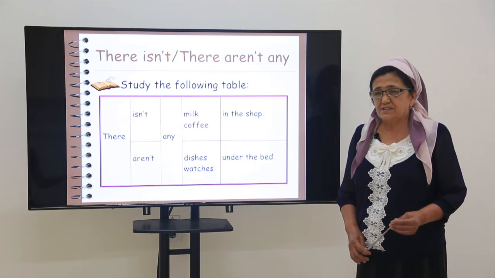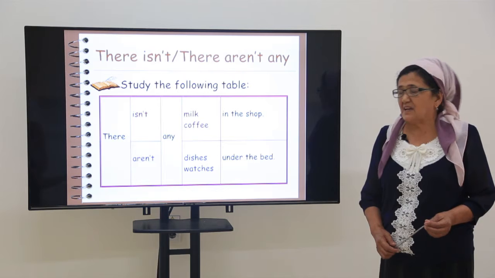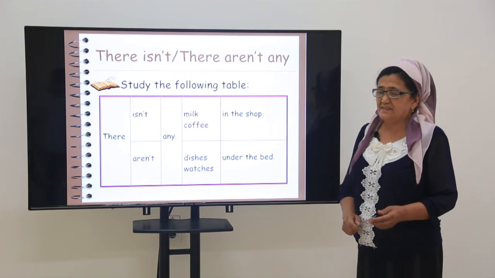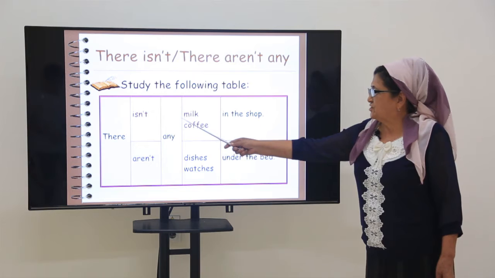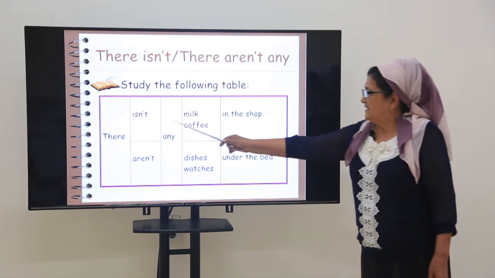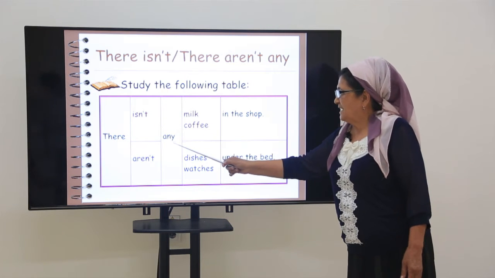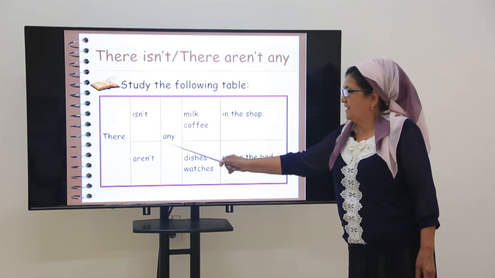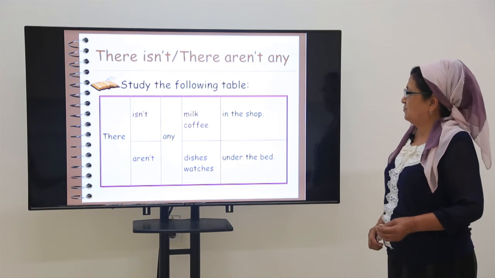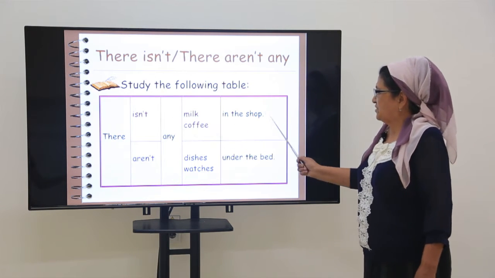If we want to form a negative with there is and there are, we use the negation not. Yes? There is not any milk in the shop. Look here. There is not, it is the negation not, shortened form, and any. We use the pronoun any with not. There isn't any coffee in the shop.